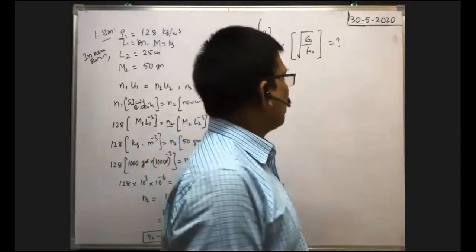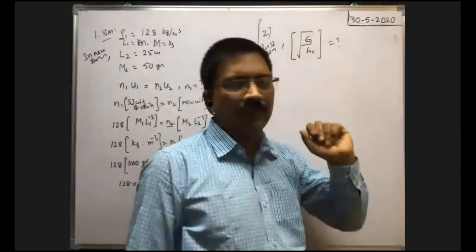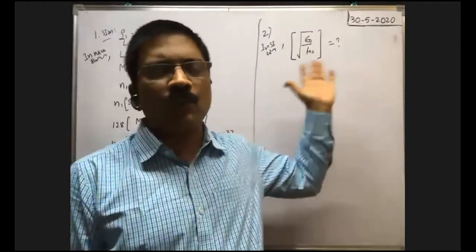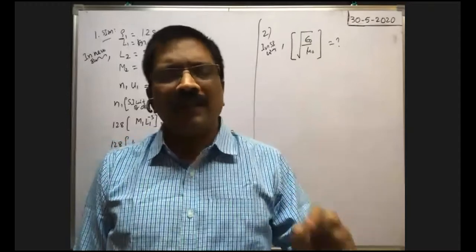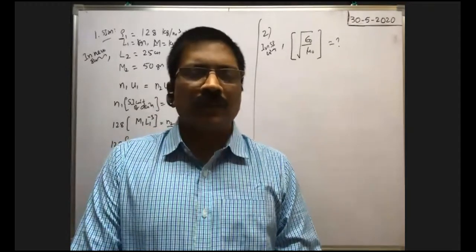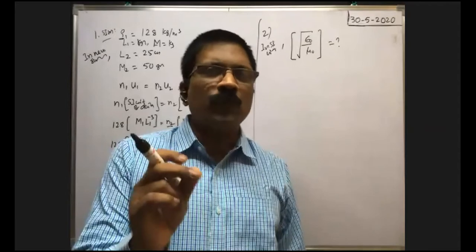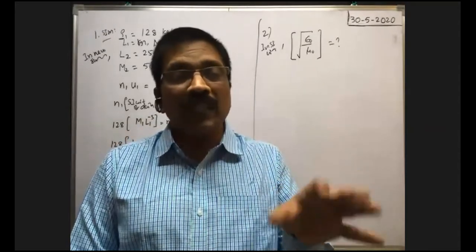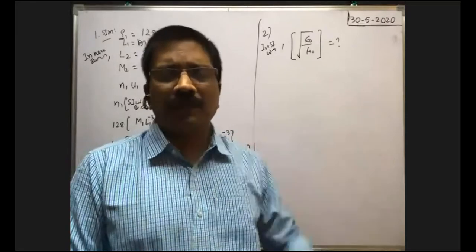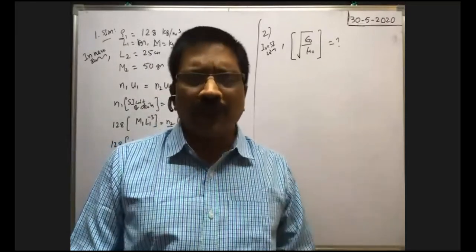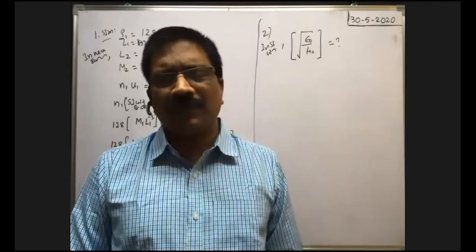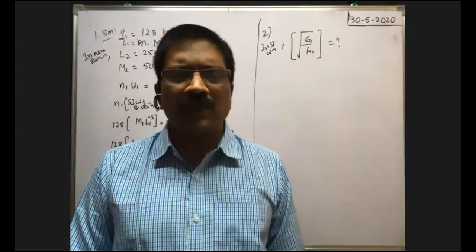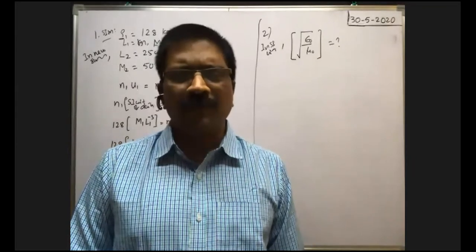Okay. Now how can we write the dimension formula of epsilon naught here? If you know the dimension formula of epsilon naught and mu naught, we can have the dimension formula of root mu naught by epsilon naught. How can we write the dimension formula of mu naught? Is there any known equation involving epsilon naught? Simple formula. Coulomb's inverse square law is there. In Coulomb's inverse square law, force between two charges is equal to 1 by 4 pi epsilon naught into q1 q2 by distance square.